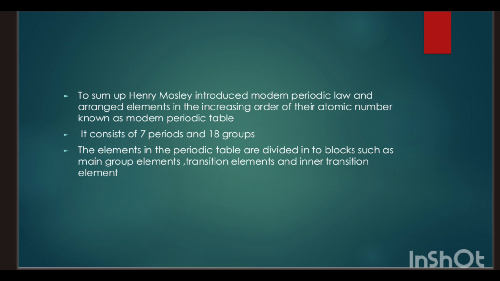And there are main group elements, which include groups 1, 2 and 13 to 18, and transition elements, which include groups 3 to 12, and inner transition elements, which are lanthanoids and actinoids, which are separately given below the main body of the periodic table, in the 6th period as lanthanoids and the 7th period as actinoids, and the lanthanoids are known as rare earth elements. So this is all about the modern periodic table.